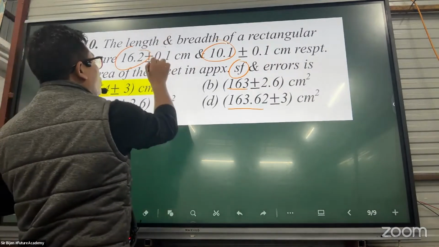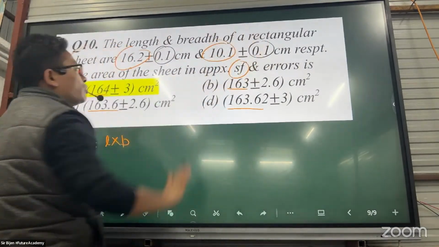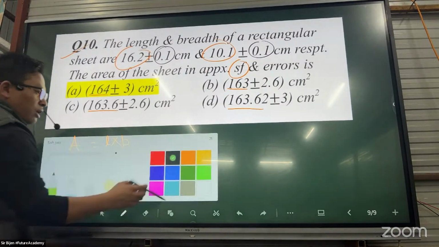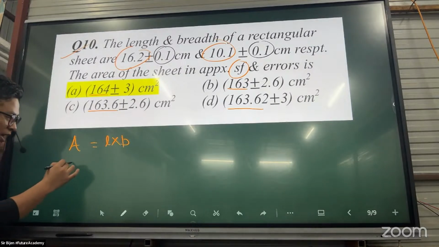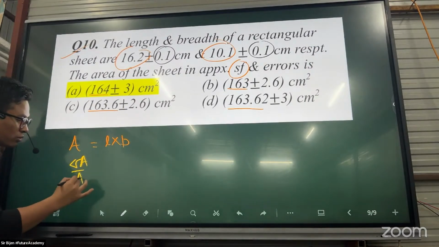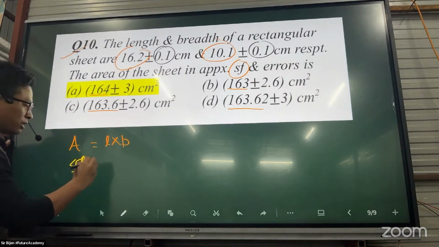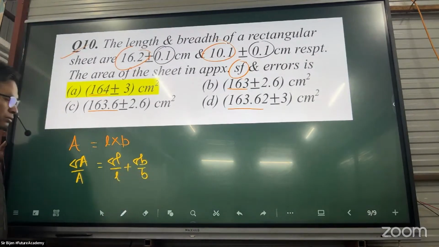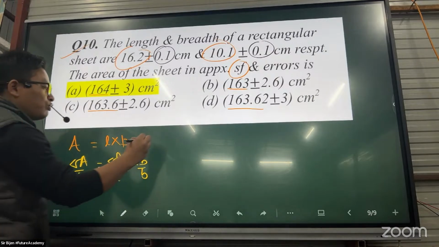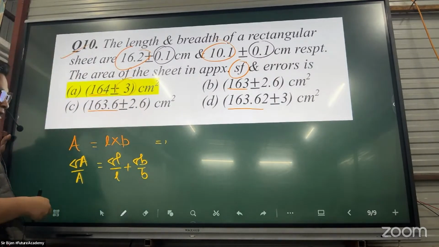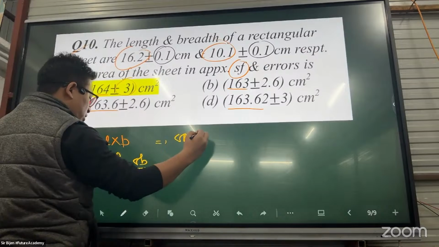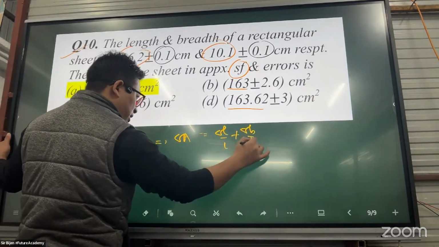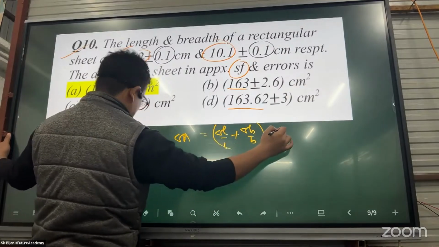Multiplication process. You should find the relative error first, which is equal to delta l by l plus delta b by b. If you want to find the absolute error, then delta a should be equal to a into delta l by l plus delta b by b.